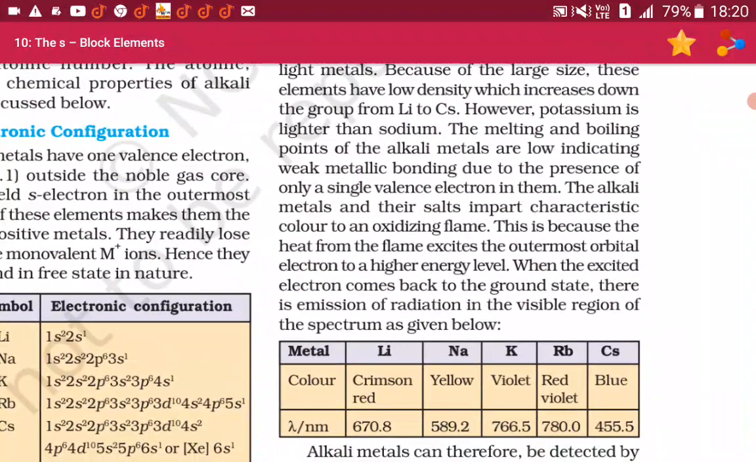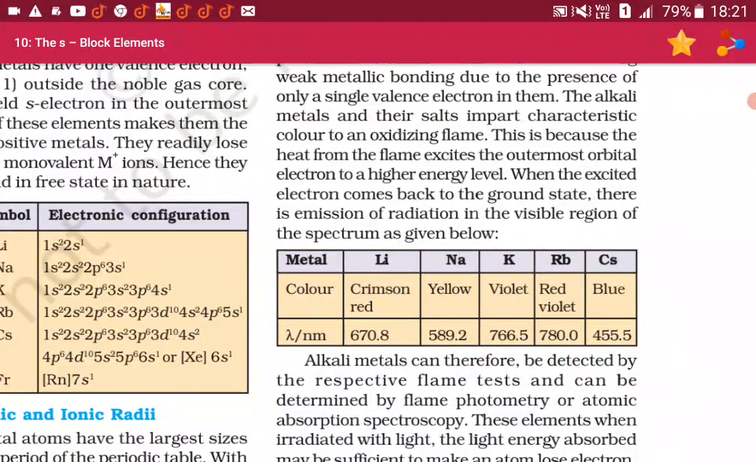When the excited electron comes back to the ground state, there is emission of radiation in the visible region of the spectrum as given below. Metal: lithium, color is crimson red, and wavelength is 670.8. Sodium, yellow color, and wavelength lambda equals 589.2.